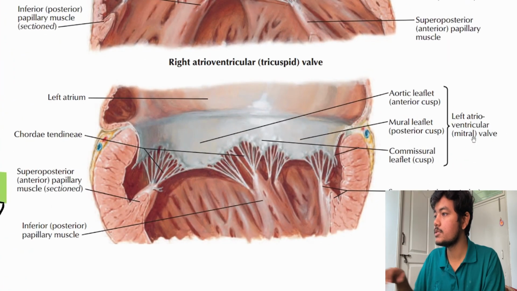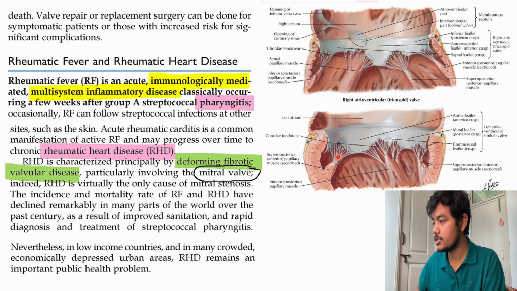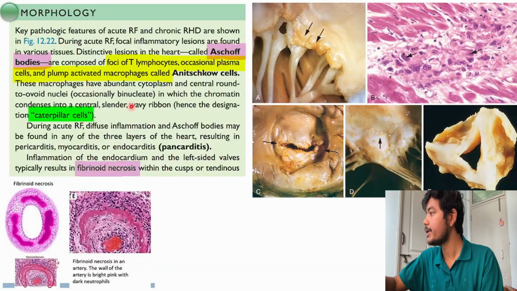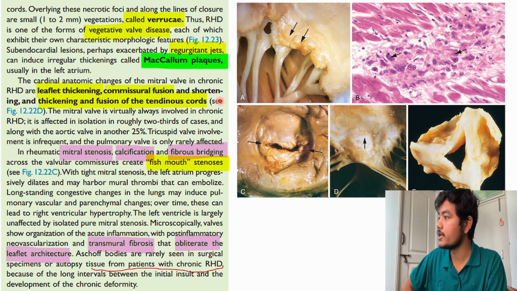So this is the mitral valve. These are the cusps. Here it is given mural leaflet, commissural leaflet. So these are all the commissures. At these points, there will be thickening and fusion of the tendinous cords. See figure 12.22.